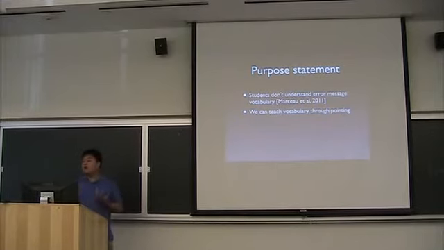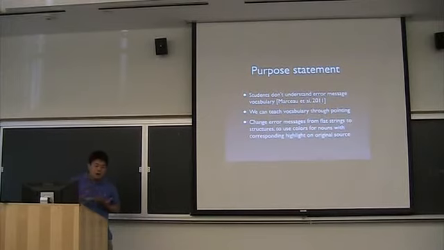So one suggestion that he made in his paper is that we can teach vocabulary through pointing. More specifically, for all of the nouns in the error message, we can somehow display a correlation between the nouns in the error message and what they're pointed to in the original source document. And one way we might do that is to use color for that.